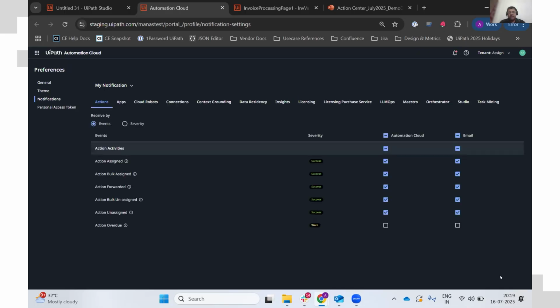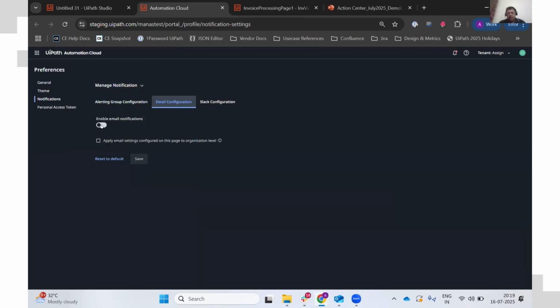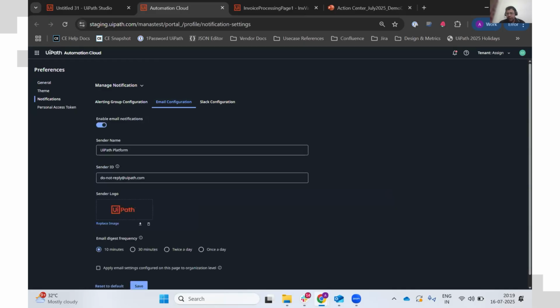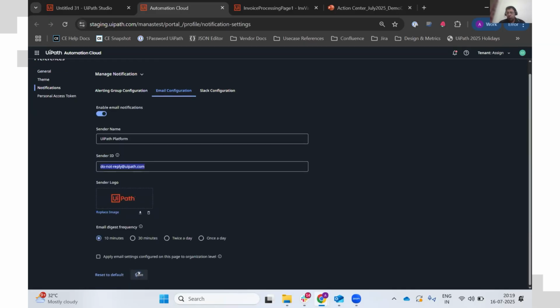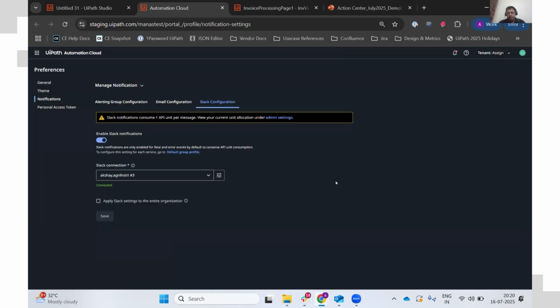The admin, if you are not the admin, ensure that your admin follows these steps, or all these steps are documented in the documentation. So your admin can just read the document and he can enable this. You need to go to the manage notification, which is the admin setting. Go to the email configuration, just toggle it yes, all the other things will be default, and just save it. This will enable your Outlook email notifications. Just go to Slack, do the same, enable it, and it will just enable the Slack notification.